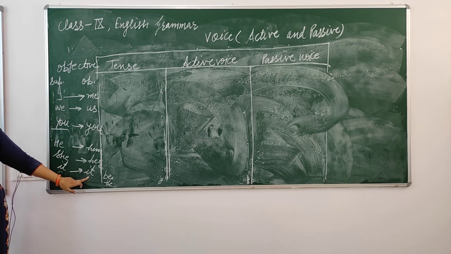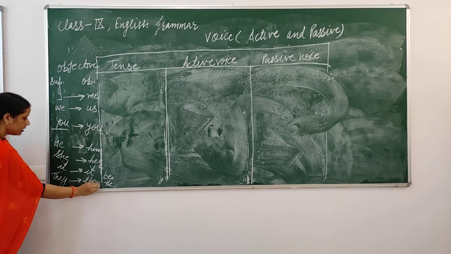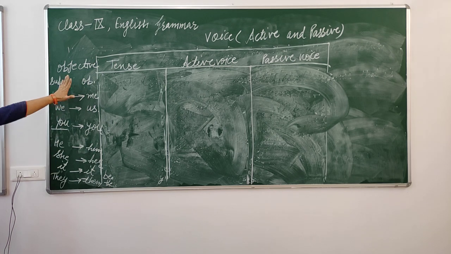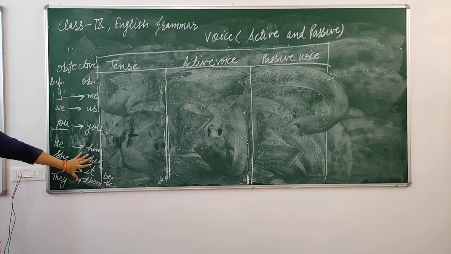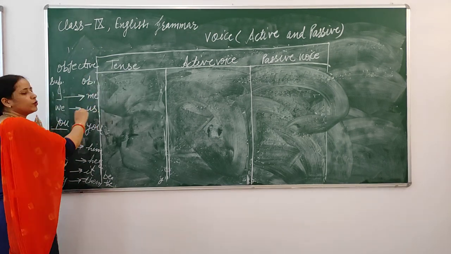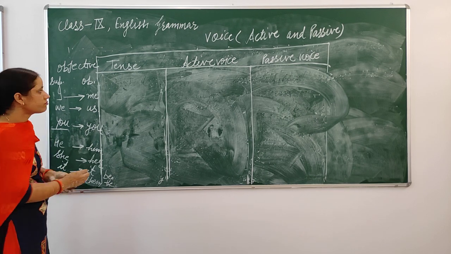When it comes after the main verb in a sentence, then it will be considered the objective form. After that, they. These are your subjective forms, these are your objective forms.